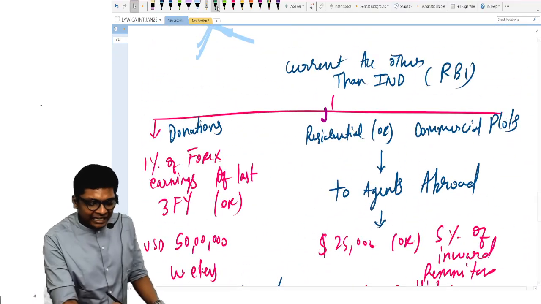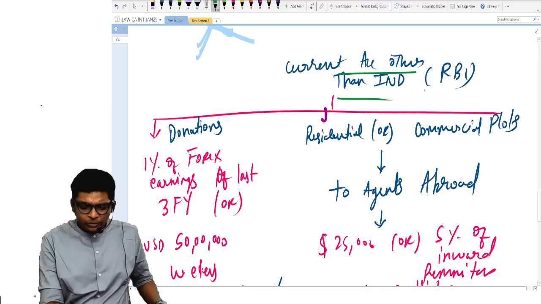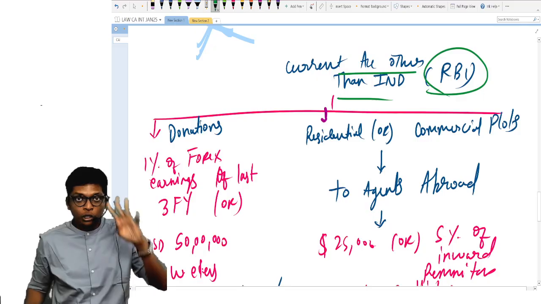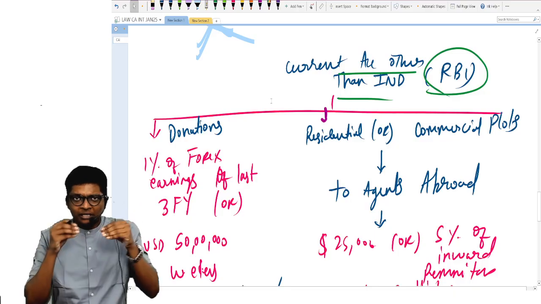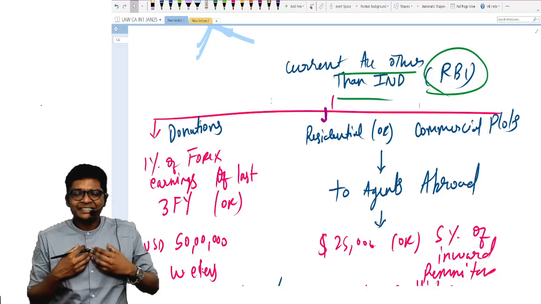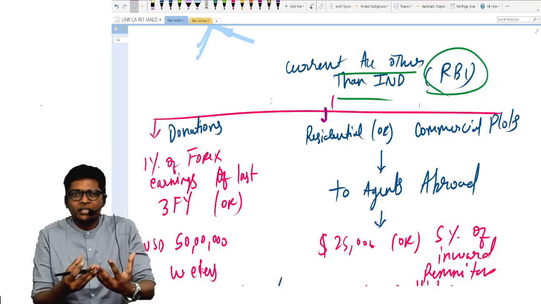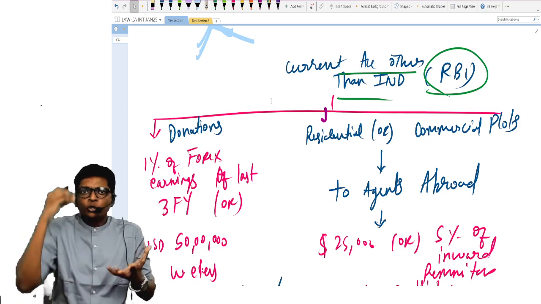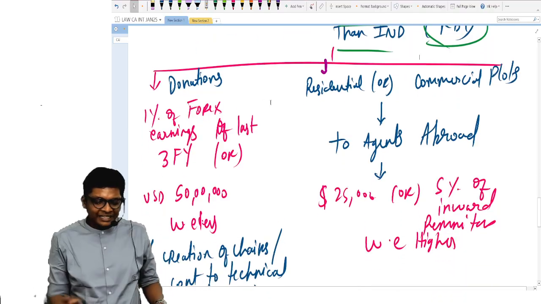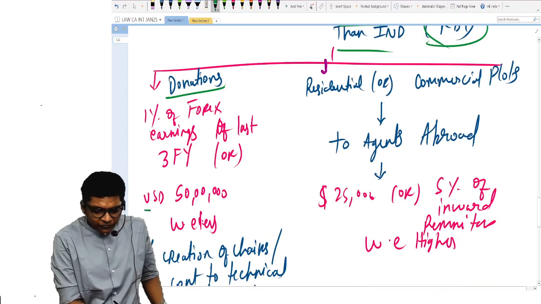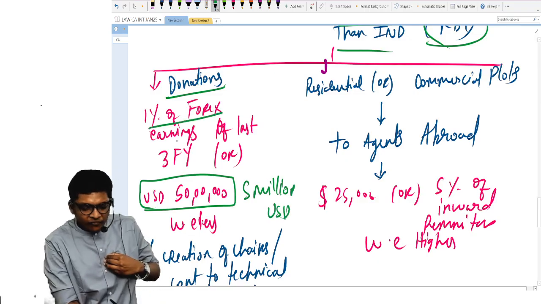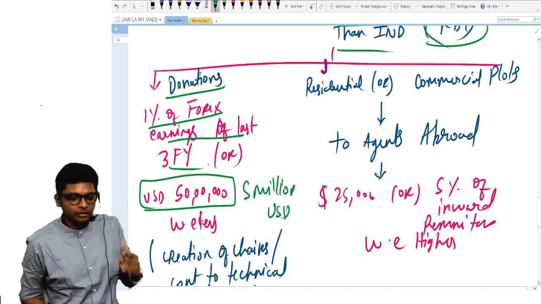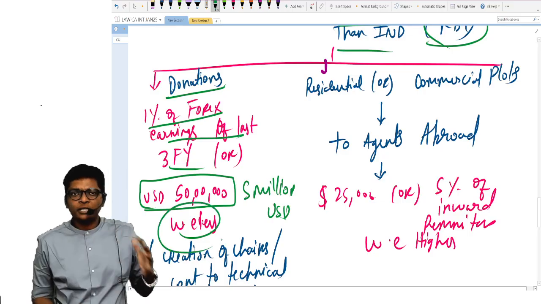Come down. Next, other than individuals where we have RBI permission, one more schedule, 4 limits are there here. First, if you are making any donations abroad, within India donations we don't care. Let's say you are the principal of, for example, SRM college, you are making donation to Oxford University to get a chair for yourself. In that, donation is lower of 50 lakh US dollars, which is nothing but in book it will be 5 million US dollars, or 1% of the forex earnings of last 3 financial years, whichever is less. Sir, I am not able to understand this.